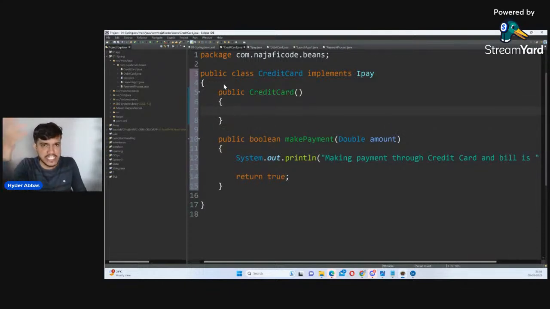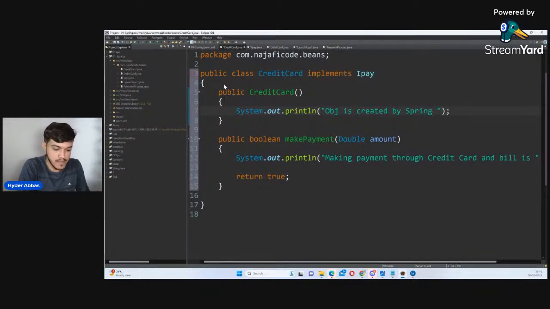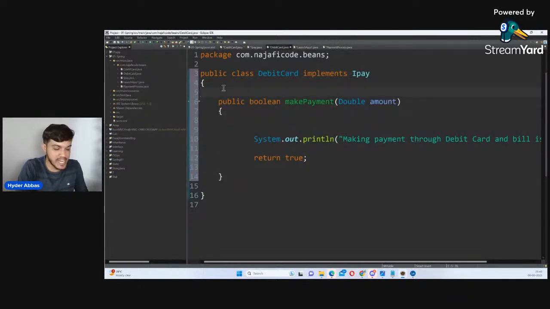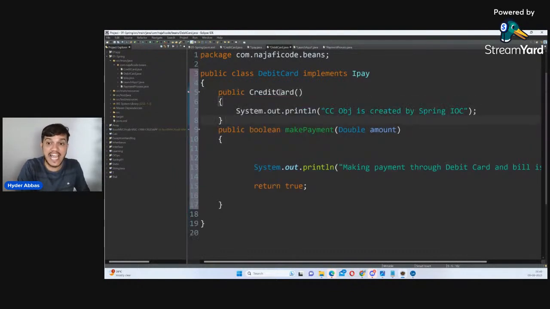So I will just create one constructor just to demonstrate that the object is getting created. How will we know whether the object is being created or not? For that purpose, since it is the first program, to show you the proof, I'm writing one message, maybe: object is created by Spring IOC. So I'll say here maybe credit card object is created. Similar to that, I will write this constructor in almost all the classes for which I want Spring to create the object. So that with this, I can show you proof that I am not creating the object.